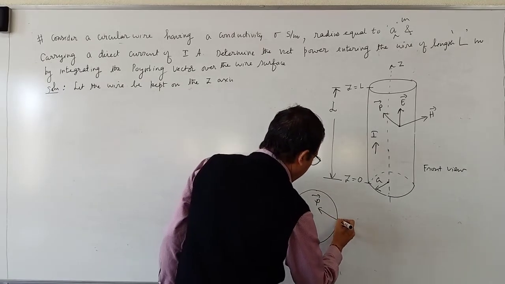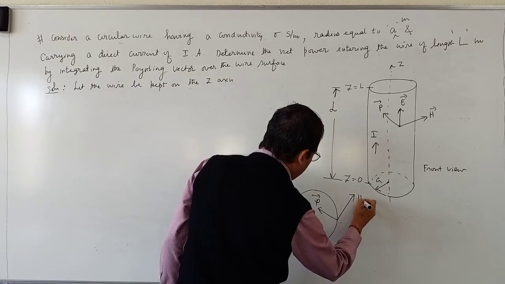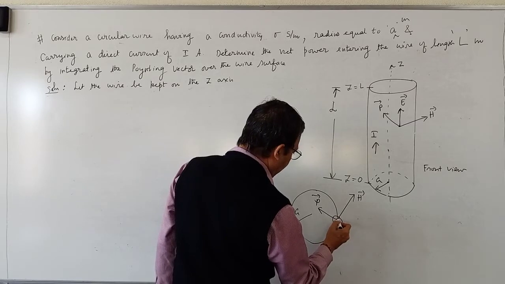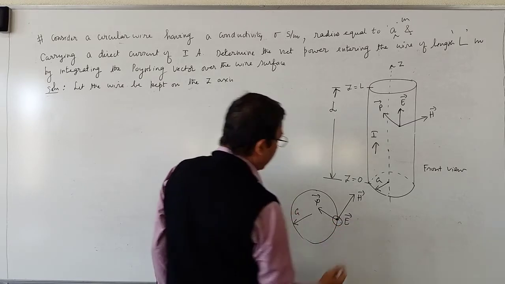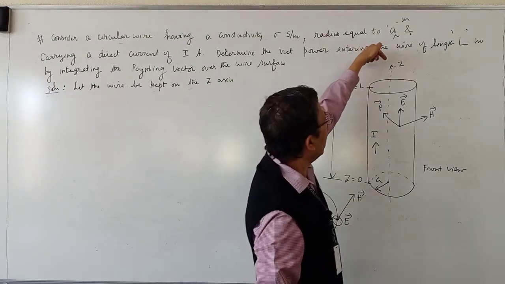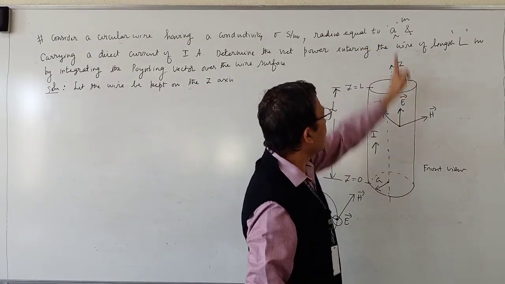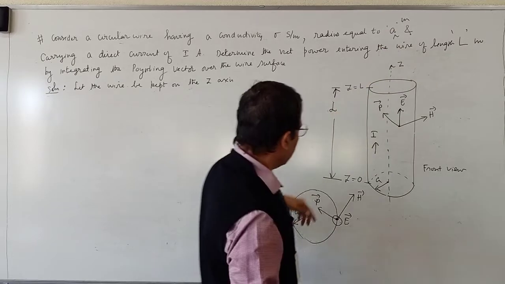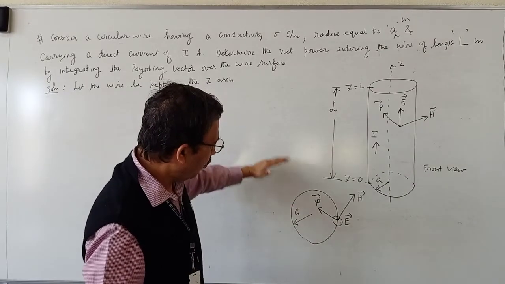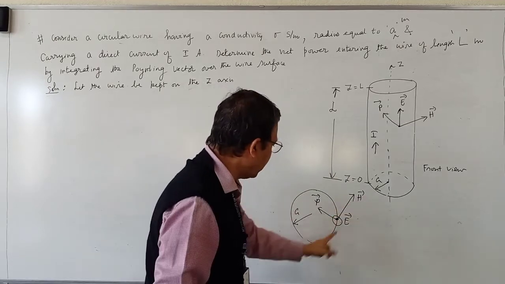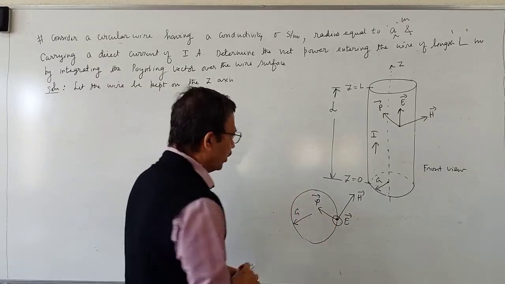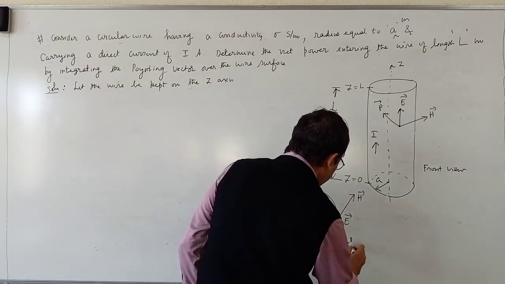Magnetic field intensity is tangential to the wire, and electric field intensity is coming out of the board. That means for a person standing on the top of the axis, the vector is coming towards him. Therefore, I have shown vector E perpendicular to the plane of the board. This is vector H tangential to this contour. Vector P is directed inward. This is the top view.